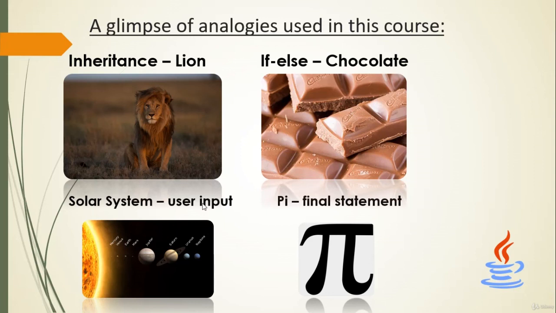And one more thing, I've explained the final statement in Java using pi. I couldn't say that it is an analogy, it's direct here. To store a pi value, we use the final statement. There is also a constant called PI in the Math class in Java. We'll explain about that also. So this is a glimpse, and you have a lot of analogies there. Beyond this, say car, used for an object, like that. You have a lot of analogies in this course, so that will be interesting and will keep you engaged through this course.